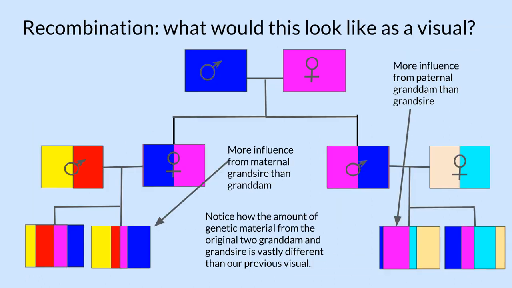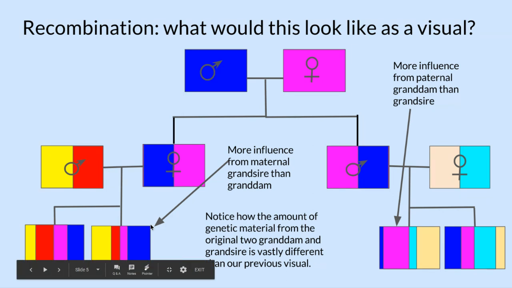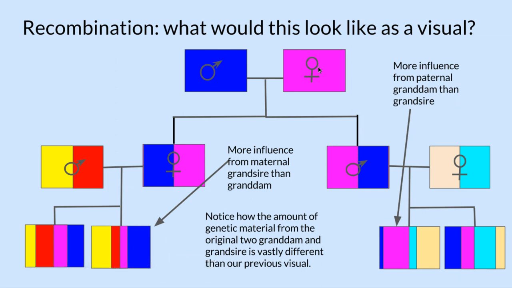Okay, so what would recombination look like if we were going to make it into a visual? Here again, an individual receives 50% of its genes from its sire and dam. However, down here, we can't make the assumption that 25% will come from that original grandsire and granddam. So in this puppy, there's more influence from that maternal grandsire than there is from that maternal granddam.